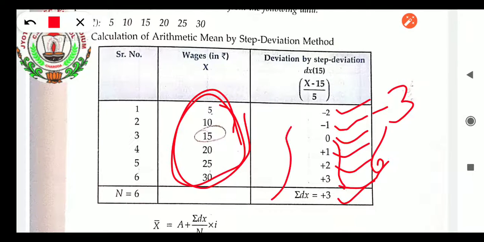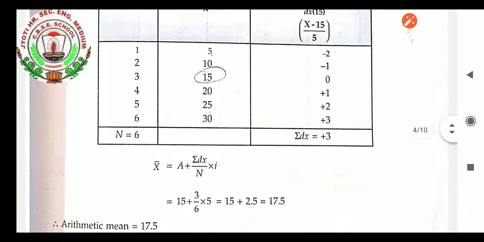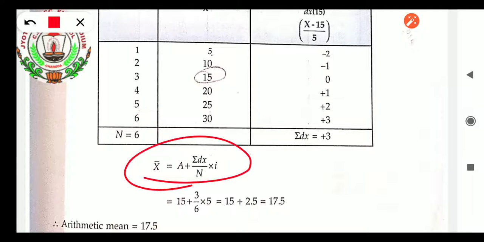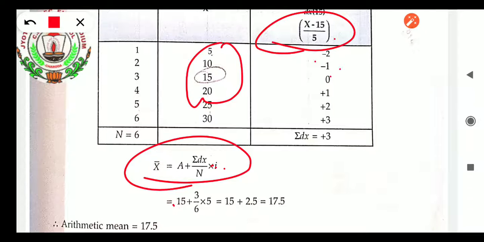Step deviation formula is this. Mean equals assumed mean plus sum of dx upon n. Up to here the formula is the same. Into I is new there. Why into I? Because when we were taking deviations we had divided by I, the difference between the values, so as to get our answer easily. Otherwise we would get 20, 10, and sometimes the addition and subtraction become difficult with big numbers. So for that type of question we can use the step deviation method.